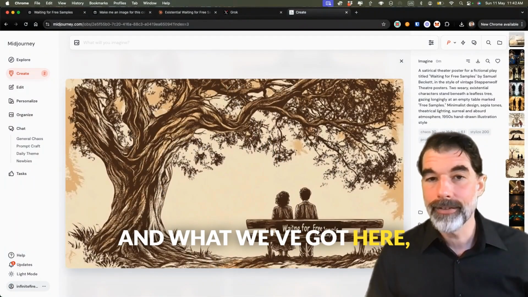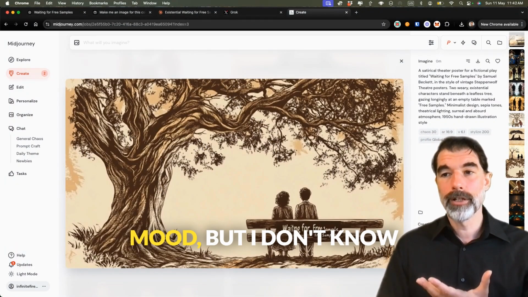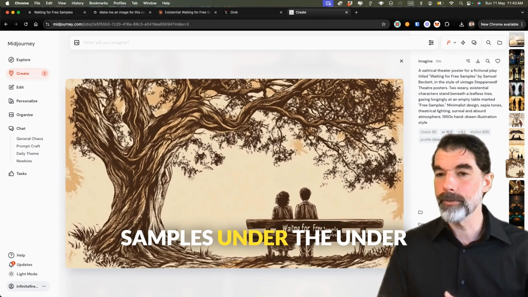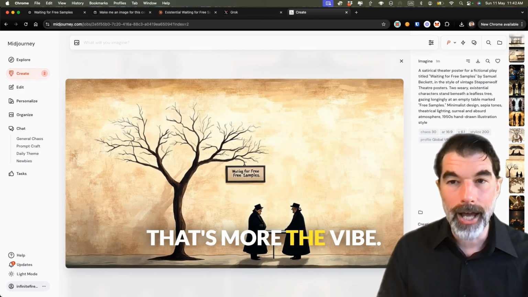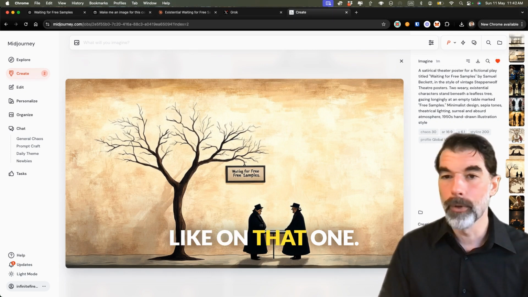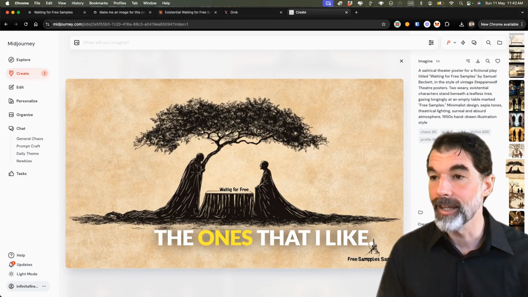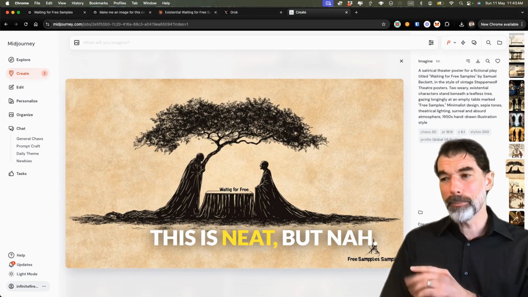And what we've got here, it's capturing the mood. But I don't know why you'd wait for free samples under a tree, but this bench is definitely a place to wait. That's more the vibe. I'm gonna put a like on that one. That way I can come back and see just the ones that I like. This is neat, but nah.